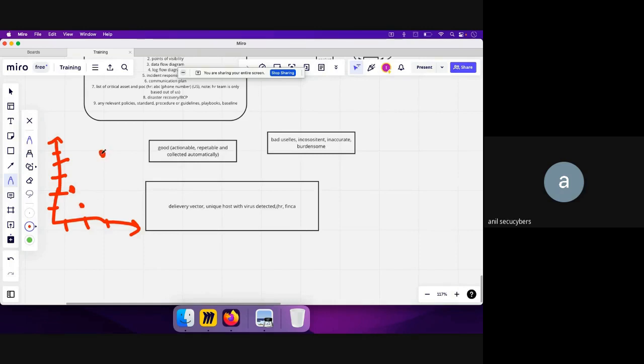This type of metric will help the leadership decide which team needs more security controls, and how good our existing security control is, that it is able to detect the latest viruses or malware in our organization. So these are some of the metrics that come in the good metrics category.